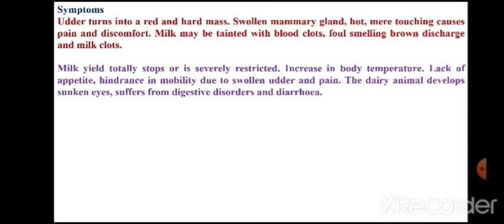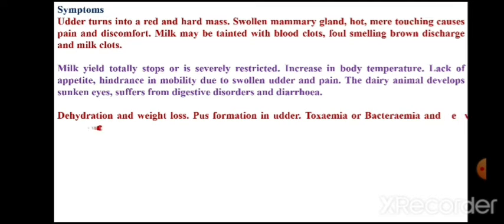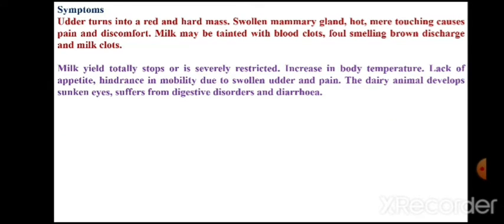The dairy animal develops sunken eyes, and suffers from digestive disorders and diarrhea. Dehydration is the major condition that leads to weight loss, formation of pus in the udder, toxemia or bacteremia, and even death as a result of acute infection.